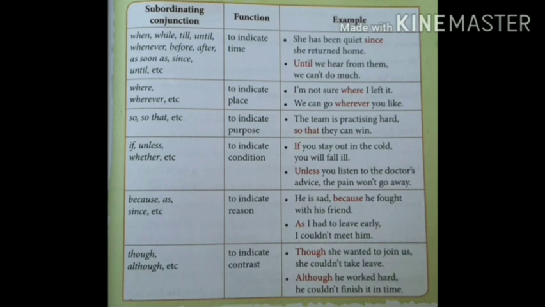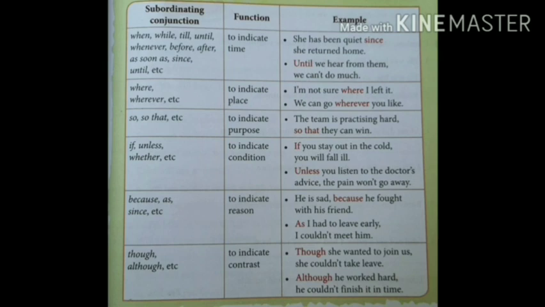So it connects the two clauses and it is a subordinating conjunction. The next one is "Unless you listen to the doctor's advice, the pain won't go away." In this sentence, they used "unless" as a subordinating conjunction because it connects the main clause and the subordinate clause.